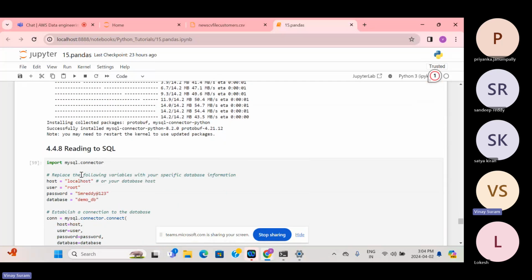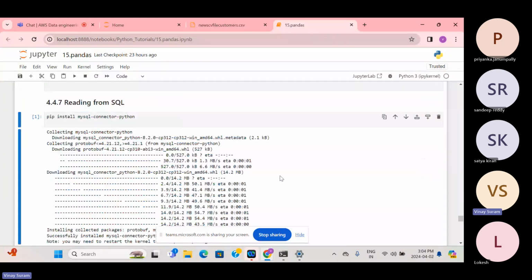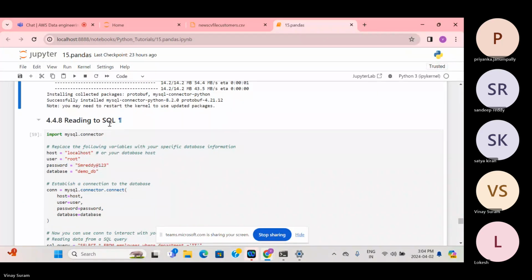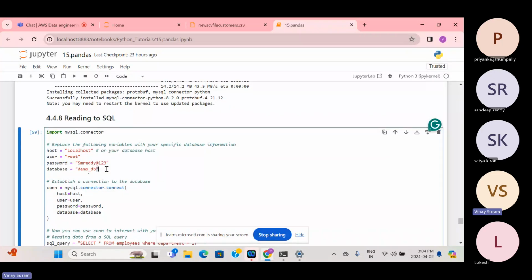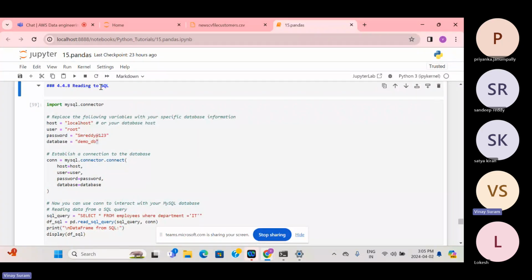I'll remove this, it's redundant, I already have the code down. So, reading from SQL, I have to rename this as reading from and to SQL, basically.